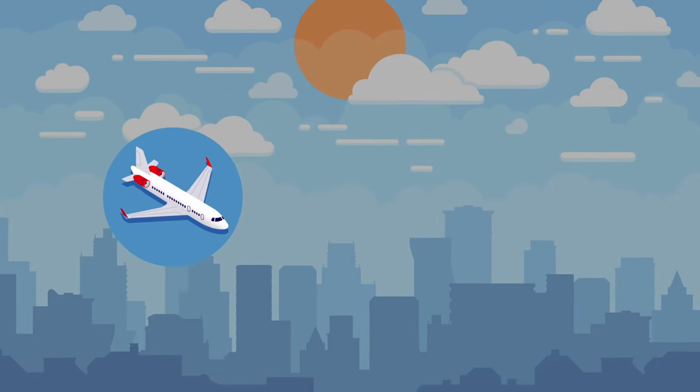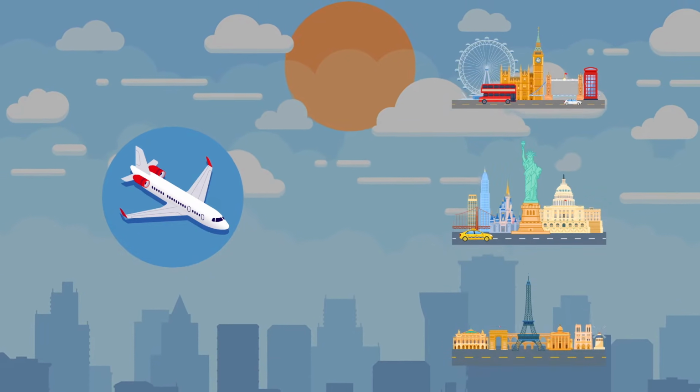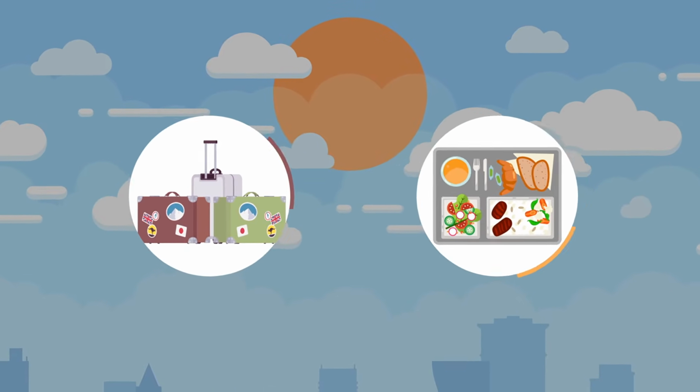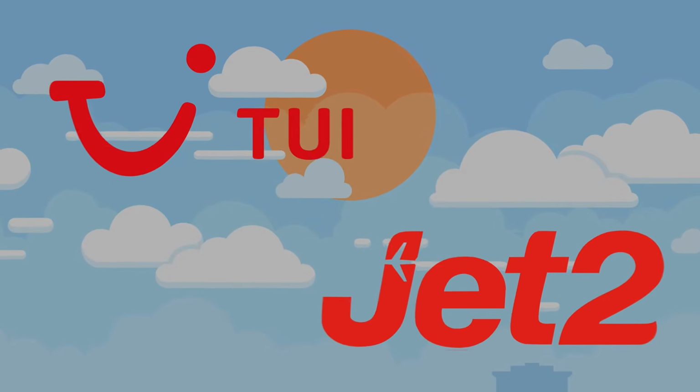Charter airlines are often associated with holiday companies. Some tour operators own charter airlines. Many people who book a package holiday will travel to their destination via a charter airline. Charter airlines may require passengers to pay extra for food and baggage. Examples of charter airlines include TUI and Jet2.